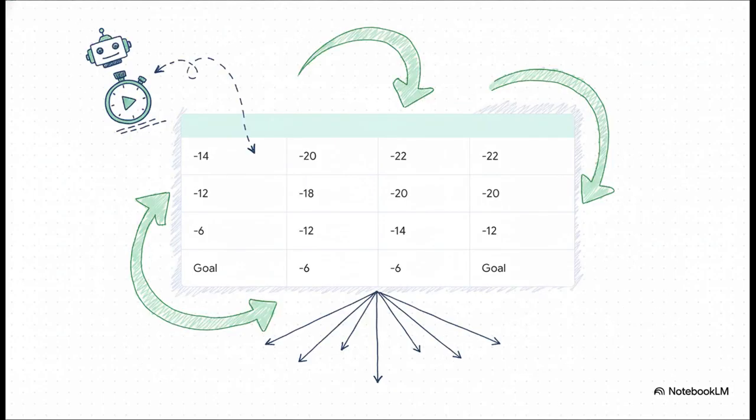Pretty straightforward, right? So we just keep doing this over and over again. And each time we do it, information kind of flows out from the goal, like ripples in a pond, updating the values of all the squares around it. After a while, the numbers just stop changing. They settle down, or what we call converge. And these final numbers, this is the magic. They tell us the true long-term value, or cost, of being in any square if our robot just keeps wandering randomly. So look at that top left corner. That -14 means that, on average, it'll take 14 steps to get to a goal from there. We have officially, mathematically, graded our terrible plan.